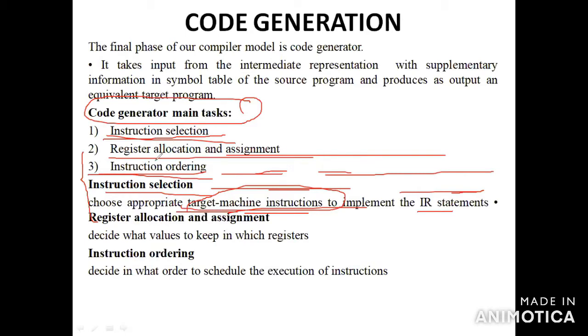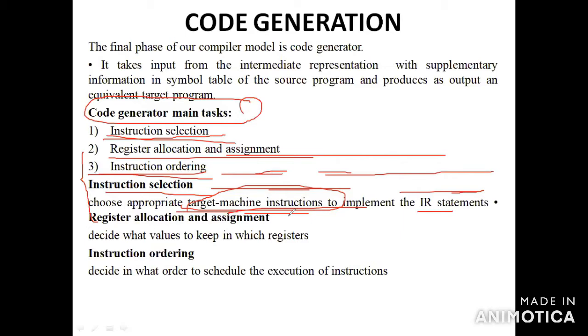The next one is register allocation and assignment. You have to decide which value to keep in the register in the code generator, and decide what value to keep in which register. That is register allocation and assignment. What about the third one?